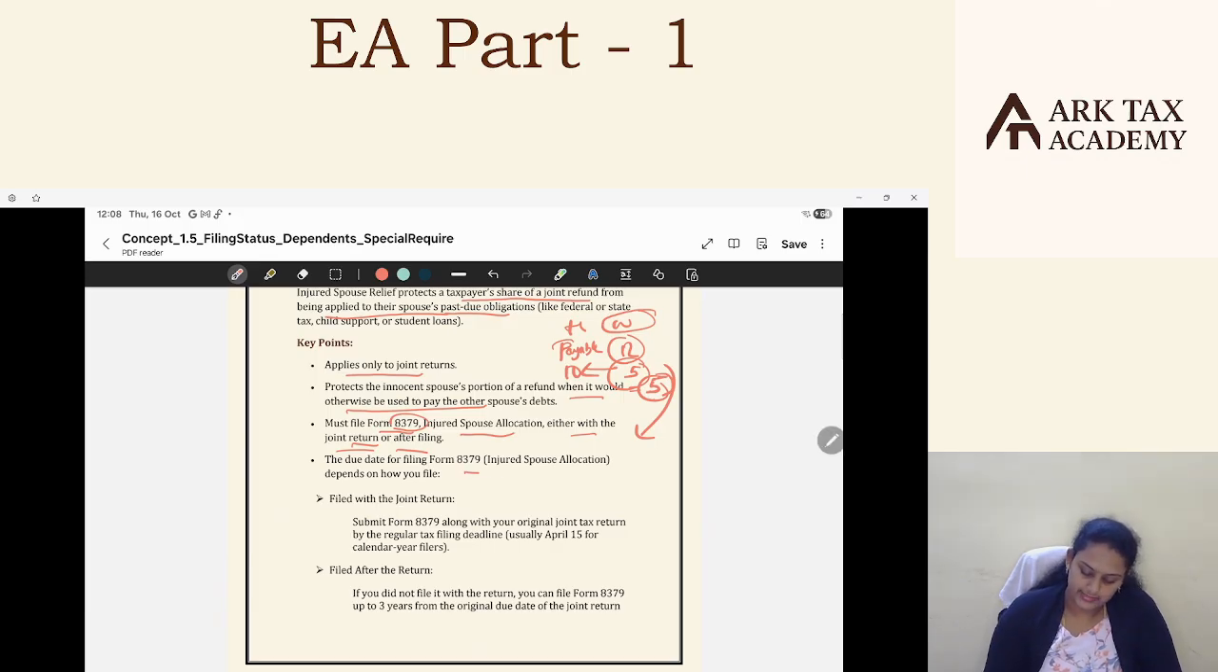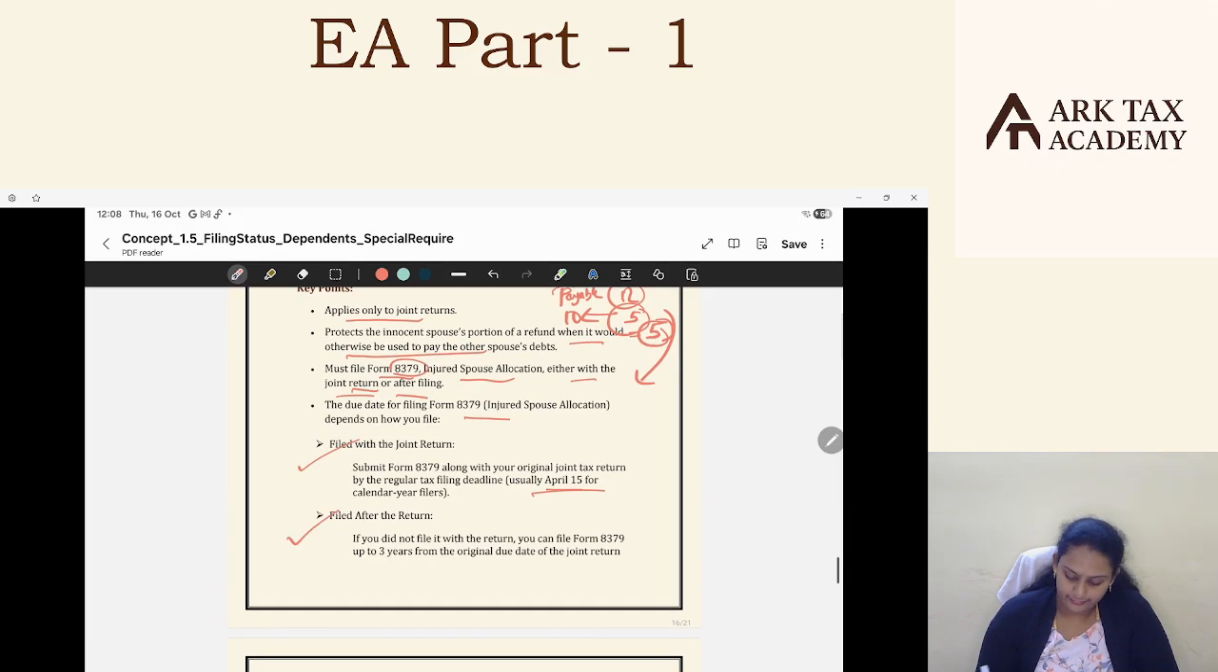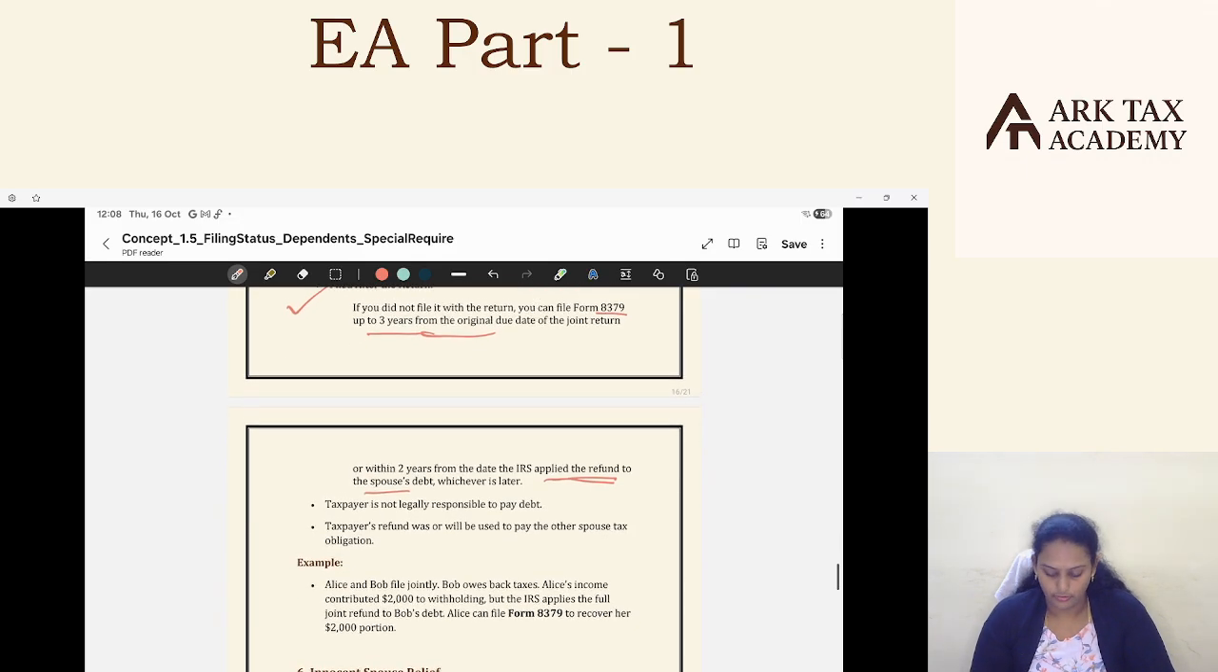The due date for filing 8379, if you are sending it along with the joint return, is the return due date, as we discussed, April 15. If filed after the return, if you did not file it with the return, then you need to file this form within 3 years from the original due date or 2 years from the date the IRS applied the refund to the spouse's debt, whichever is later. That date is nothing but the day on which the payment was made. Whichever is later is the deadline to file this form.